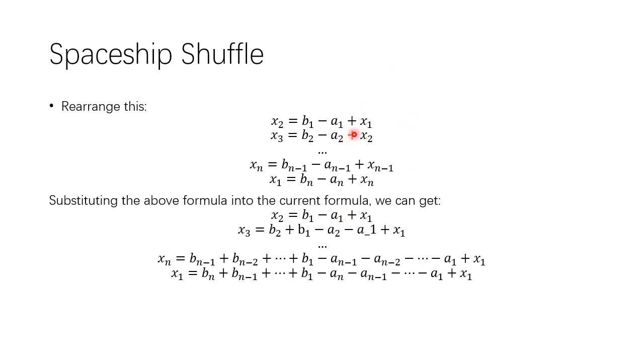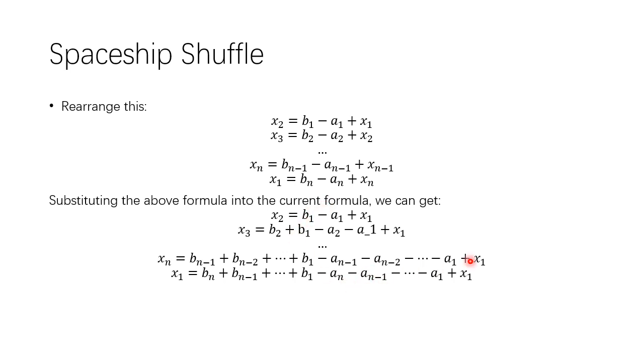Then x3 equals b2 plus b1 minus x2 minus a2 minus a1 plus x1, and then we'll continue just like this.